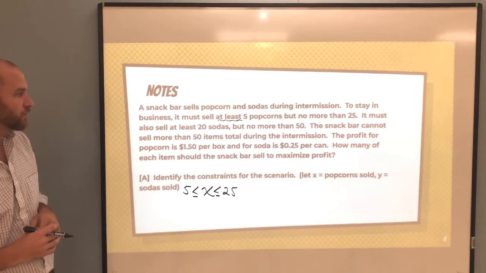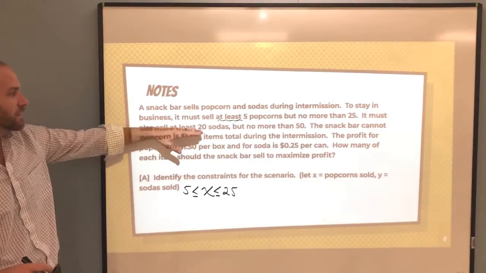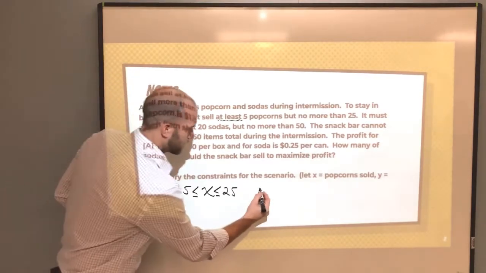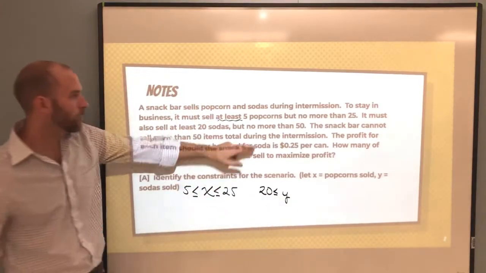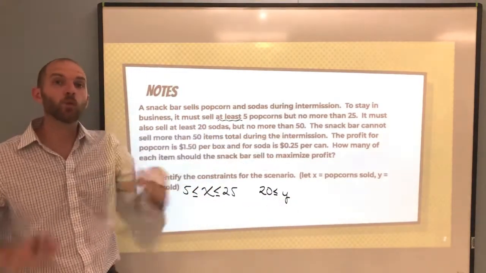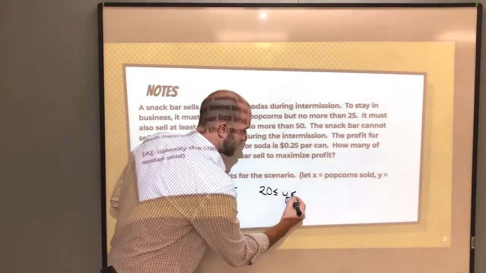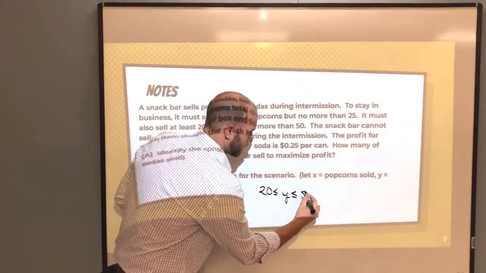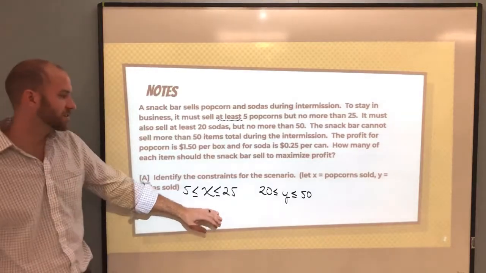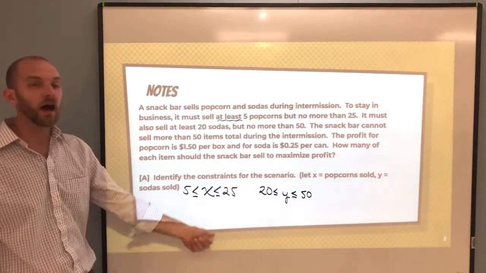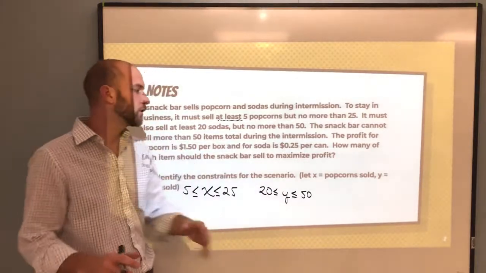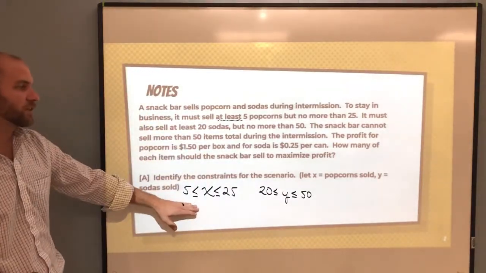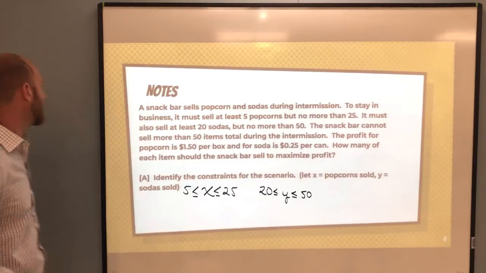We're going to do the same thing with the soda. It says we can sell at least 20, and we can't sell any more than 50, but we can sell 50. So let's make that a less than or equal to as well. These two inequalities say that X is between 5 and 25, including those numbers, and Y is between 20 and 50, including those numbers as well. We're going to use this on the next page when we start to set up our graph.